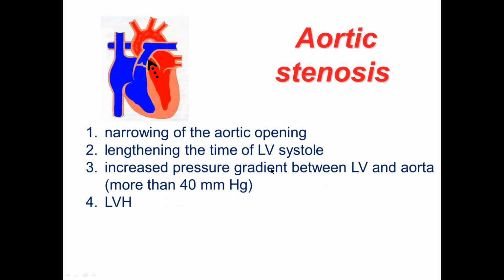Narrowing of the aortic opening causes pressure overload of the left ventricle. This pressure gradient between the left ventricle and aorta can become more than 40 mmHg, and pressure overloading of the left ventricle causes left ventricular hypertrophy, and may even cause left ventricular failure.